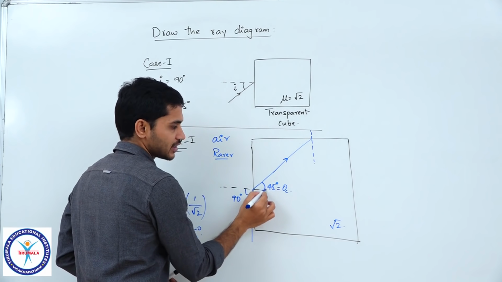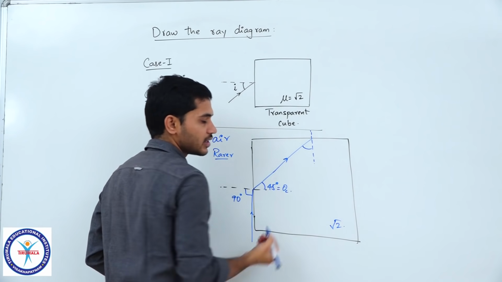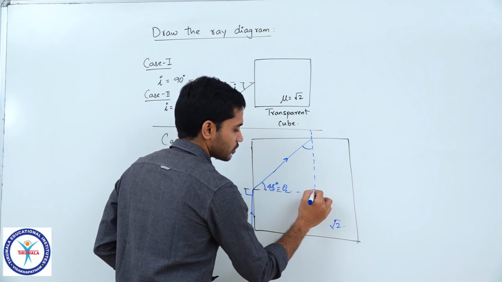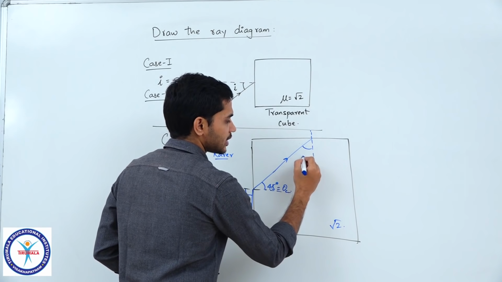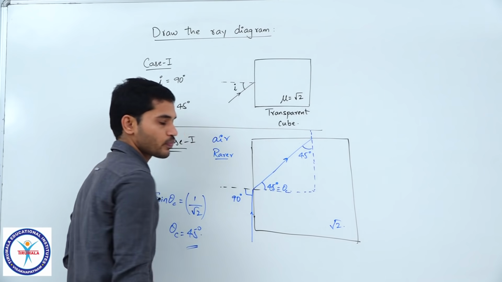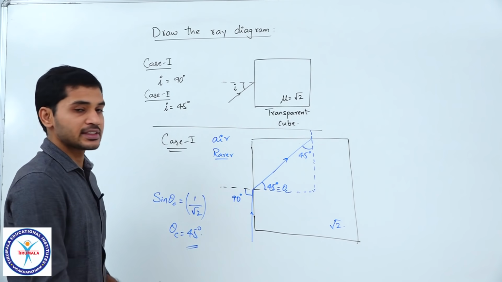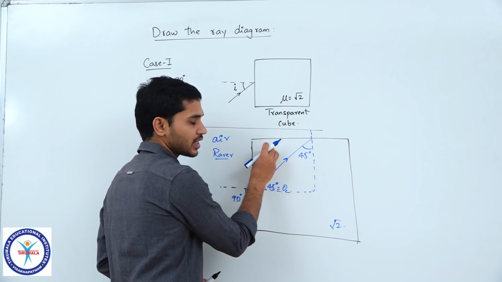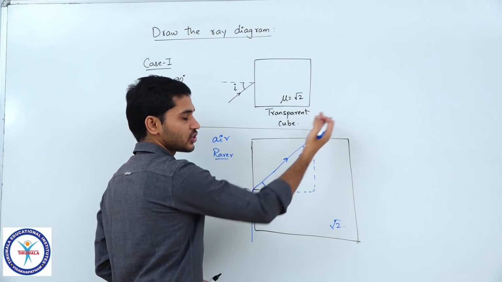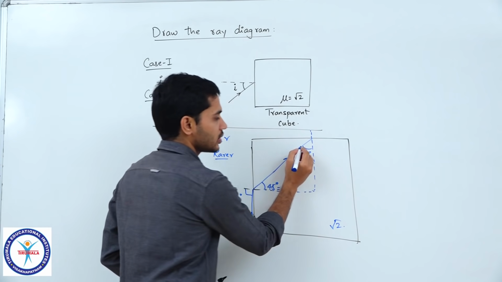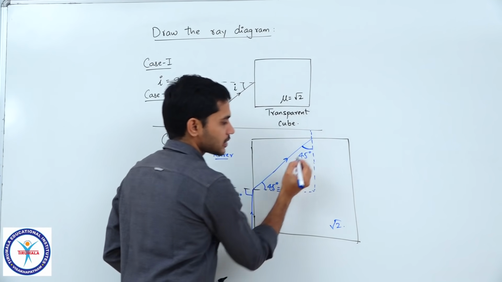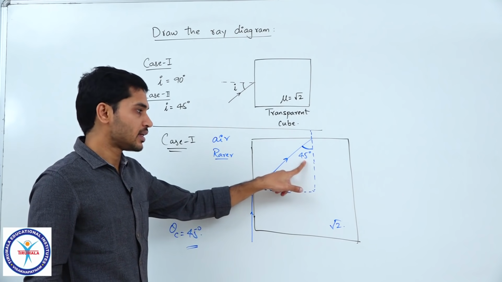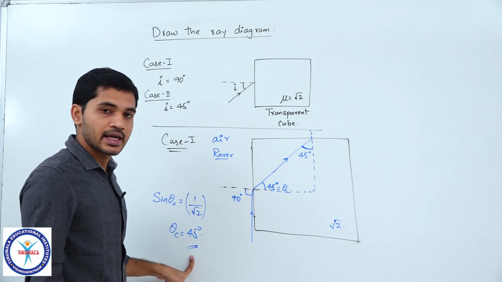Now when this light ray goes and strikes this surface, let us see what happens here. Because this angle is 45 degrees, can you say this angle here will also be 45? You can extend this line further and it forms a right angle triangle, and you can see that this angle of incidence here is also 45 degrees. Now, you can easily tell what happens in that scenario. The light ray is now in the denser medium and it is trying to go into the rarer medium, right. The angle of incidence is 45 degrees. What does that mean? This angle of incidence is exactly equal to the critical angle.